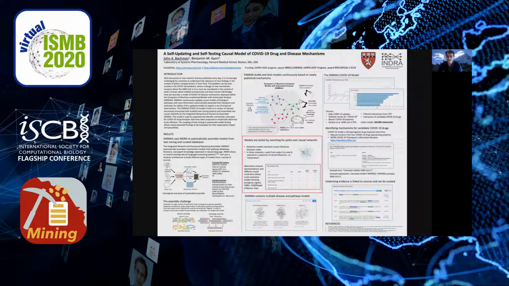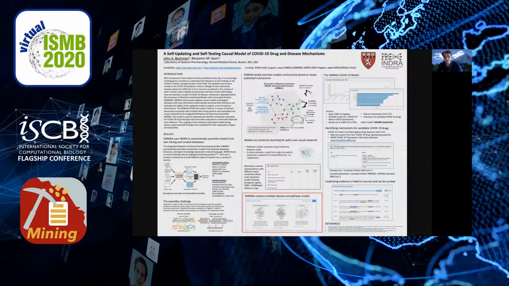So the causal analysis process that I mentioned is performed by translating the relations in the model into networks with different causal semantics, such that test conditions can sometimes be satisfied by certain network representations, but not others. And these network representations include unsigned directed graphs, signed directed graphs, PyBEL networks, and also the influence map of a rule-based executable model. So EMMA makes the results from all of these network types available so that they can be compared and analyzed by the user.